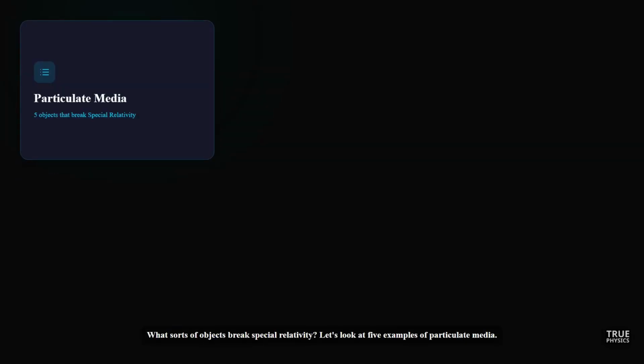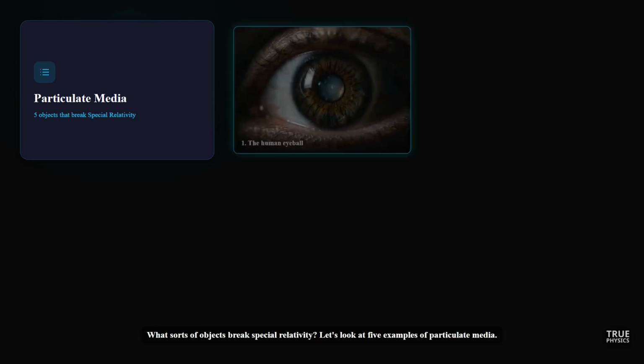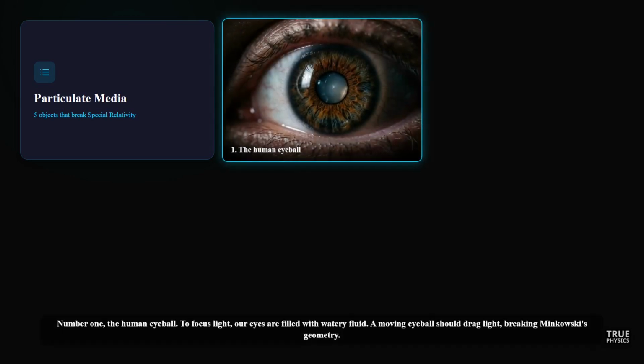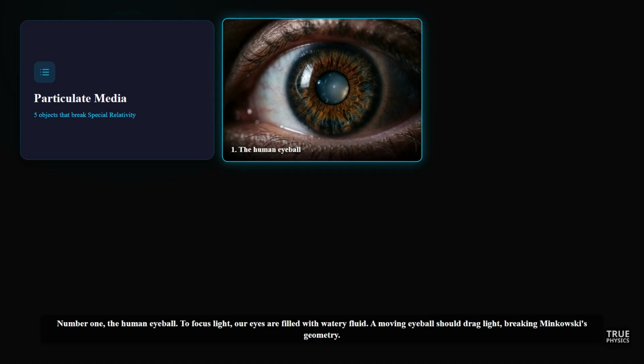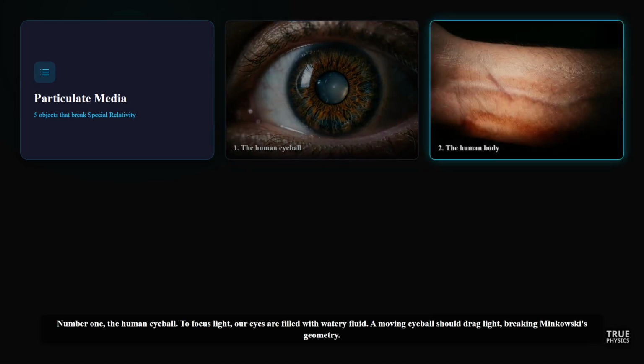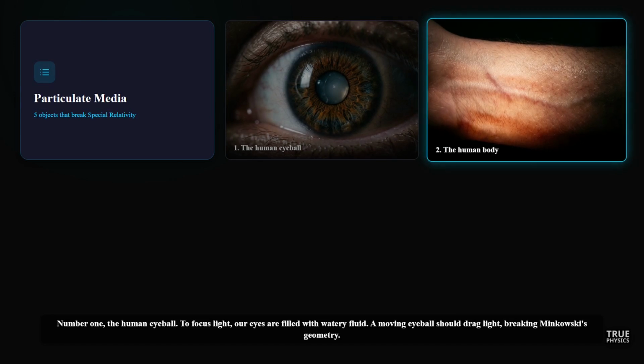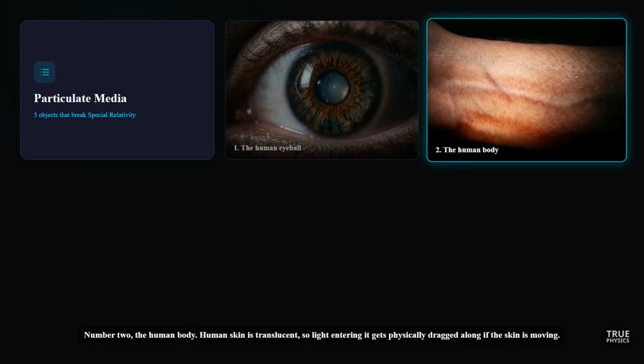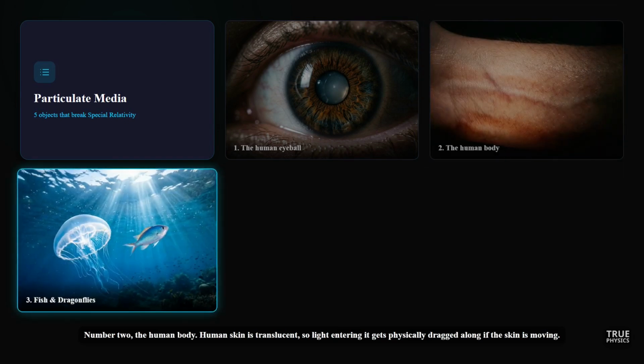What sorts of objects break special relativity? Let's look at 5 examples of particulate media. Number 1. The human eyeball. To focus light, our eyes are filled with watery fluid. A moving eyeball should drag light, breaking Minkowski's geometry. Number 2. The human body. Human skin is translucent, so light entering it gets physically dragged along if the skin is moving.